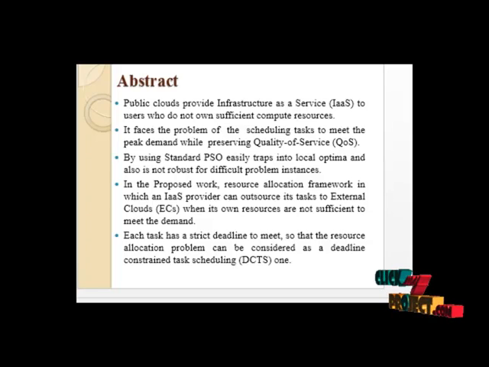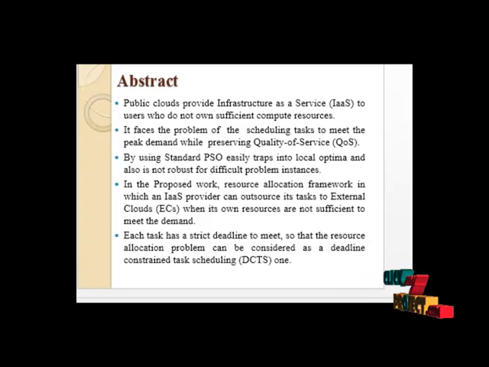In the abstract, public cloud provides infrastructure as a service to users who don't own sufficient compute resources. It faces the problem of scheduling tasks to meet peak demand while preserving quality of service. Standard PSO easily falls into local optima and is also not robust for different problem instances. In the proposed work, a resource allocation framework is presented in which an IaaS cloud provider can outsource its tasks to an external cloud when its own resources are not sufficient to meet the demand.